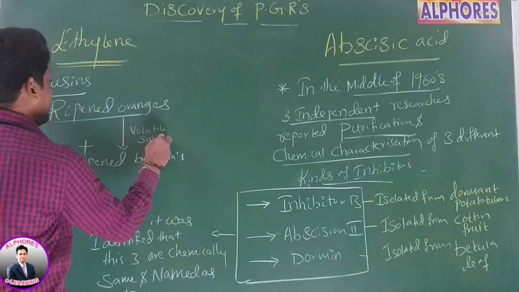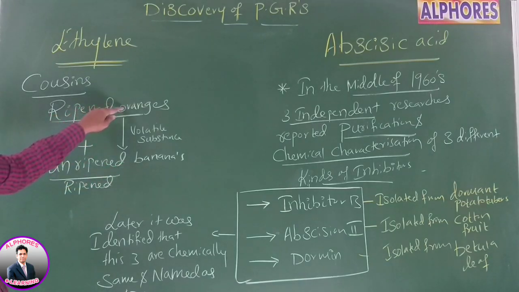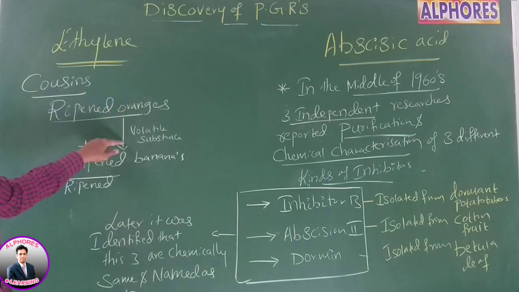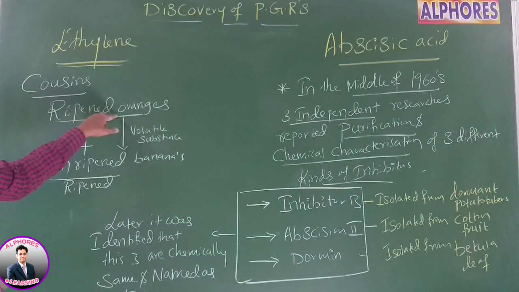This volatile substance converted unripened bananas to ripened. Cousins observed that when ripened oranges and unripened bananas are stored together, the ripened oranges released a volatile substance which converted unripened bananas to ripened. In orange, which fruit is present? Hesperidium, a type of fleshy fruit we read in first year.